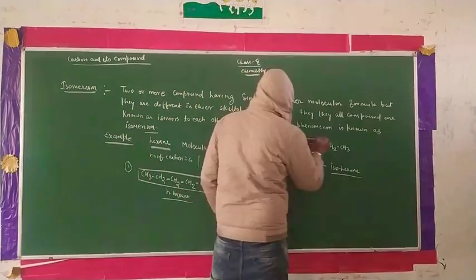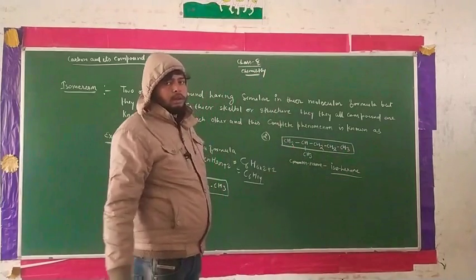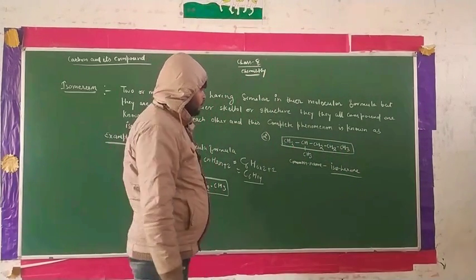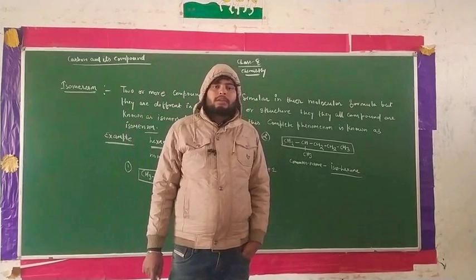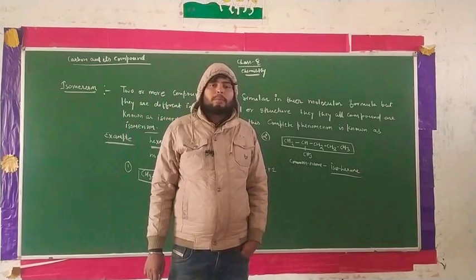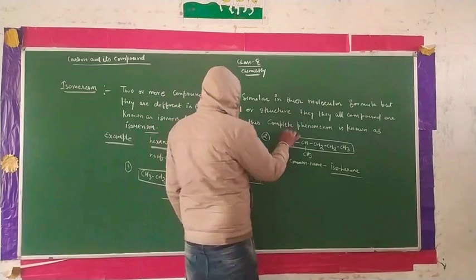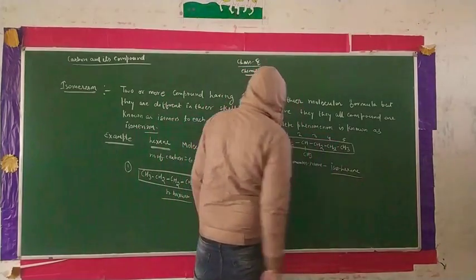This is your parent chain and this is the attachment of the substituent. After applying the rule of lowest locants, the substituent gets priority, that means it gets the lowest position in numbering. So you do the numbering from this side: 1, 2, 3, 4, 5.